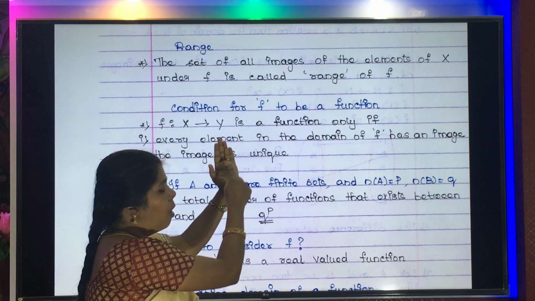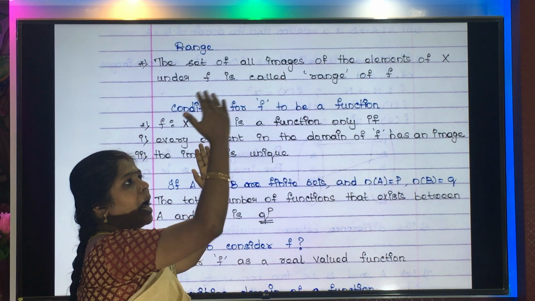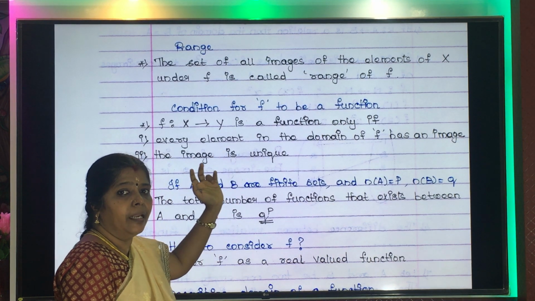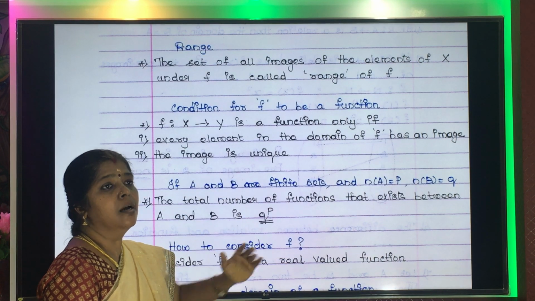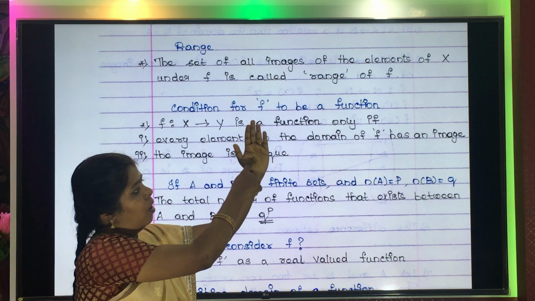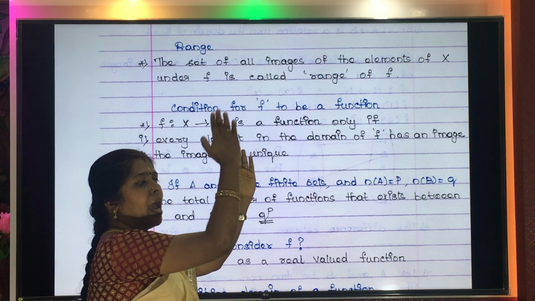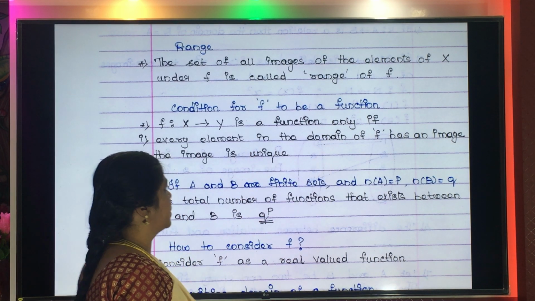Now all the elements in set X should have an image in set Y. This can be understood in the examples which I will be taking later, but at present you understand that all the elements in set X should have an image in set Y. This is the first condition.